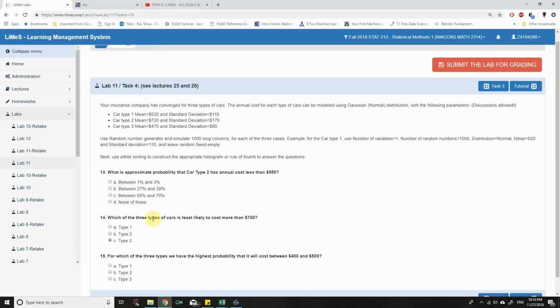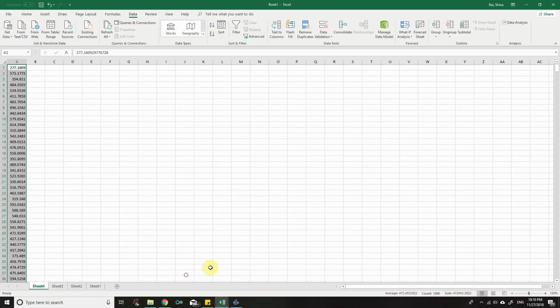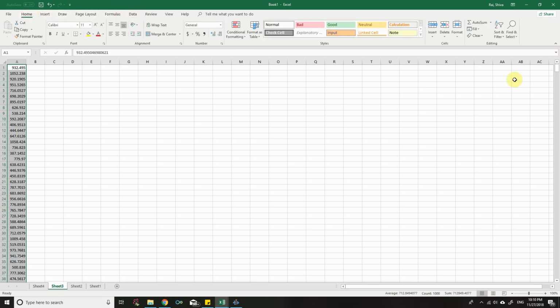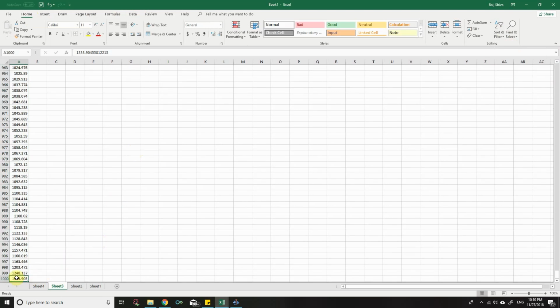Here it says to use either sorting to construct the appropriate histogram or the rule of thumb to answer the question. What is the approximate probability that car type 2 has annual cost less than 550? Car type 2 is in worksheet number 3. Let me sort and filter the data. Sort from smallest to largest. The smallest is 153, and the largest, just go control down arrow key, is 1333.